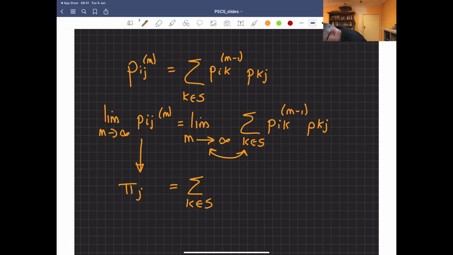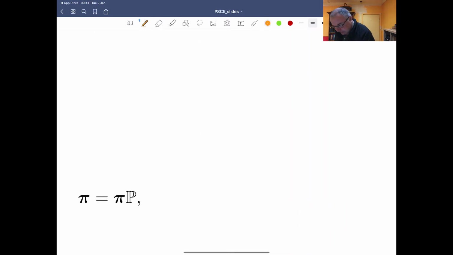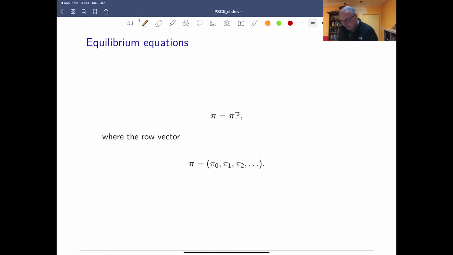So that is just going to be pi k, because that's our steady state by our assumption. And then we've got our final term Pkj. If we look at these summations for each individual state, that's exactly the same as the row vector left-multiplied by our transition matrix. So that's where this steady state behavior came from.